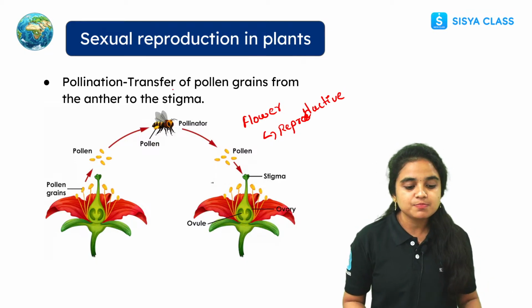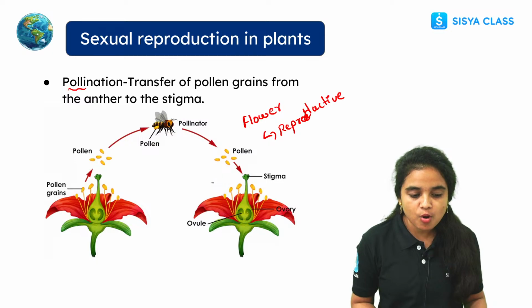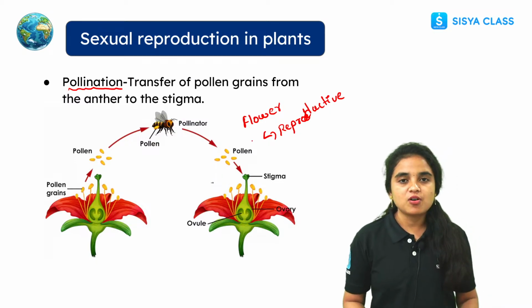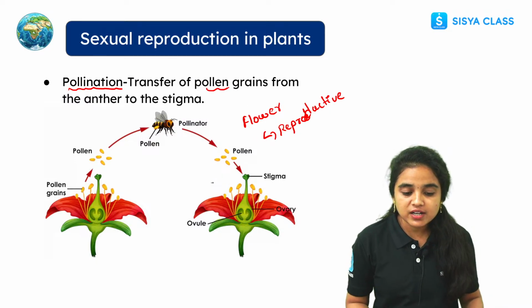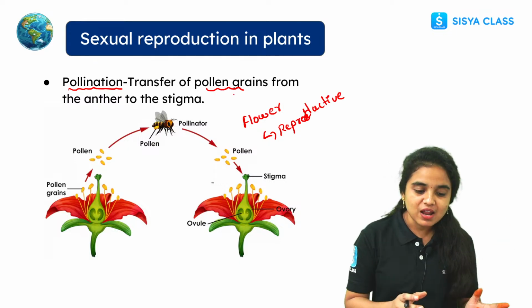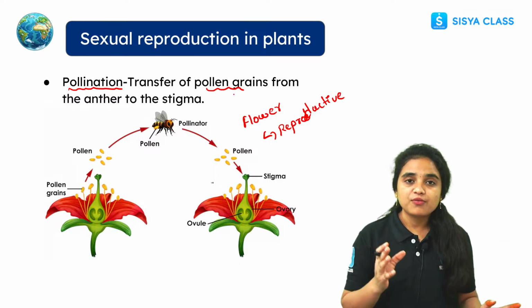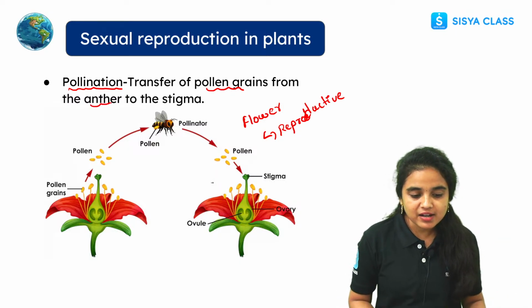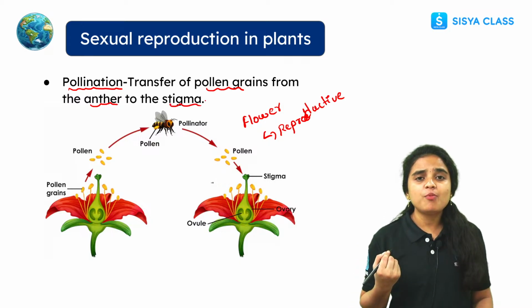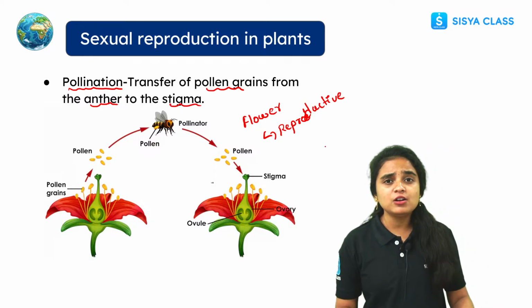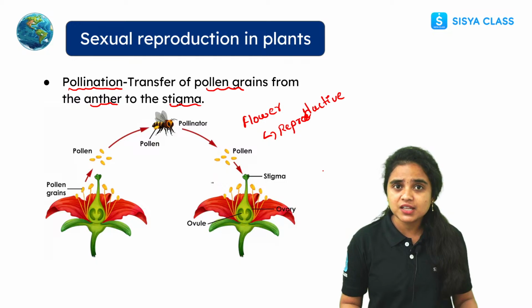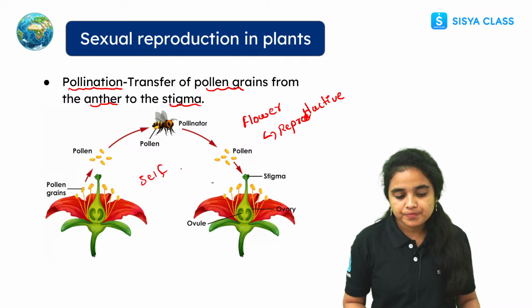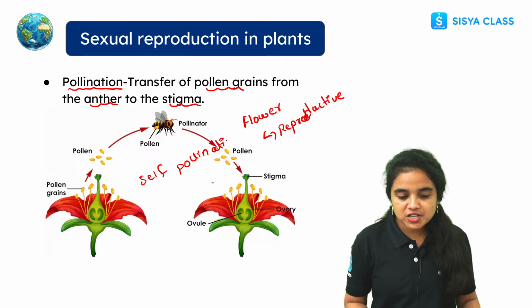How does it participate? It has a process called pollination. In this process, the transfer of pollen grains happens from one flower to another flower, or from the anther to the stigma region. There are two different types of pollination, which we already learned in lower grades, like in 7th grade, students: self-pollination and cross-pollination.